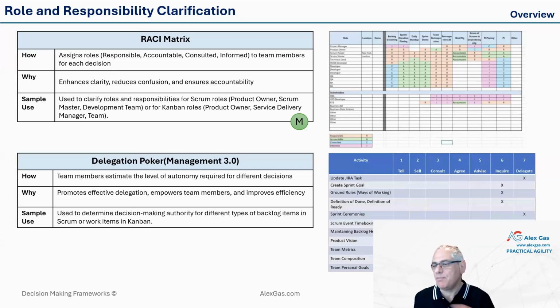For example, backlog health. Who's responsible? Simple question. Let's say Scrum Master, team, but ultimately responsible, product owner. Is it true? Because in reality, it all depends. Is it a product owner or product manager? If that person's job is just to put in user stories, maybe he's responsible. But who's responsible for depth and cleanness of the backlog? Would it be Scrum Master? Guys, you see? This is the discussion you need to have.